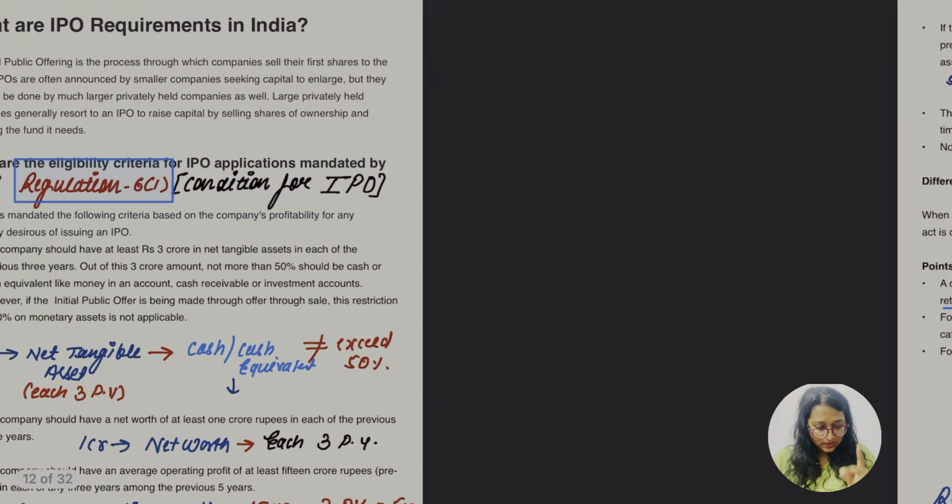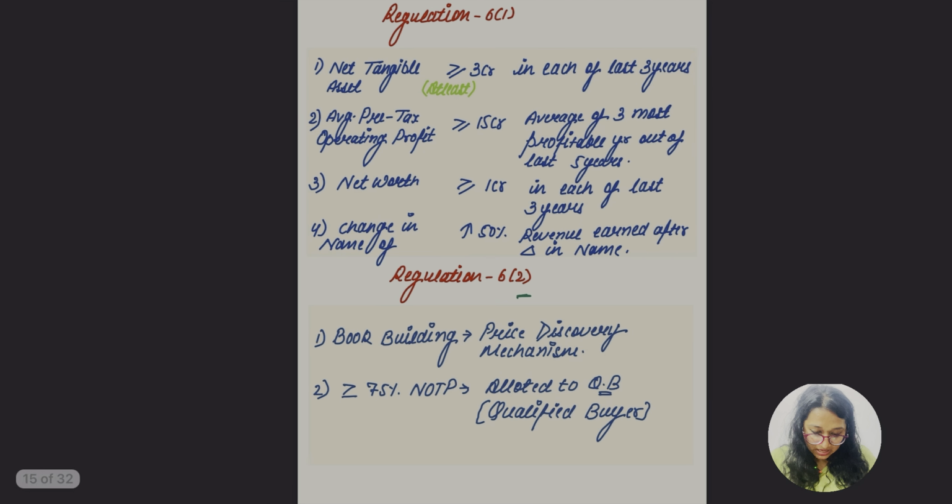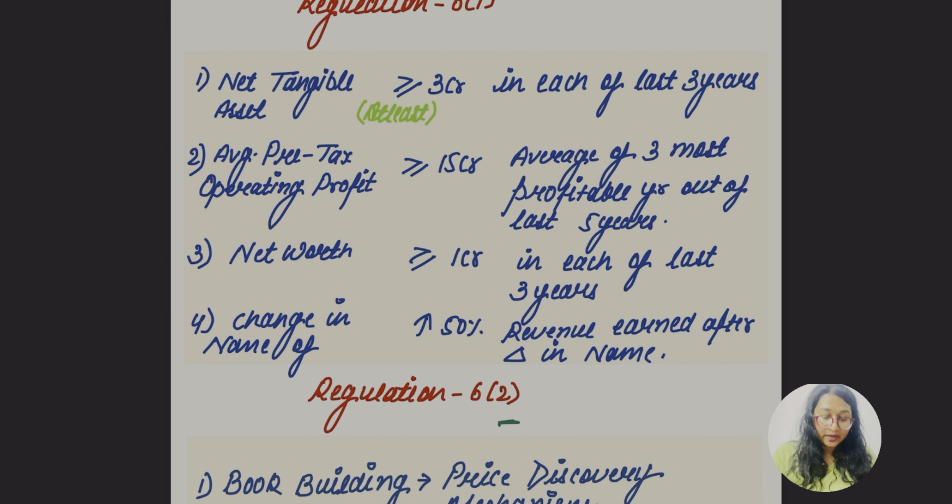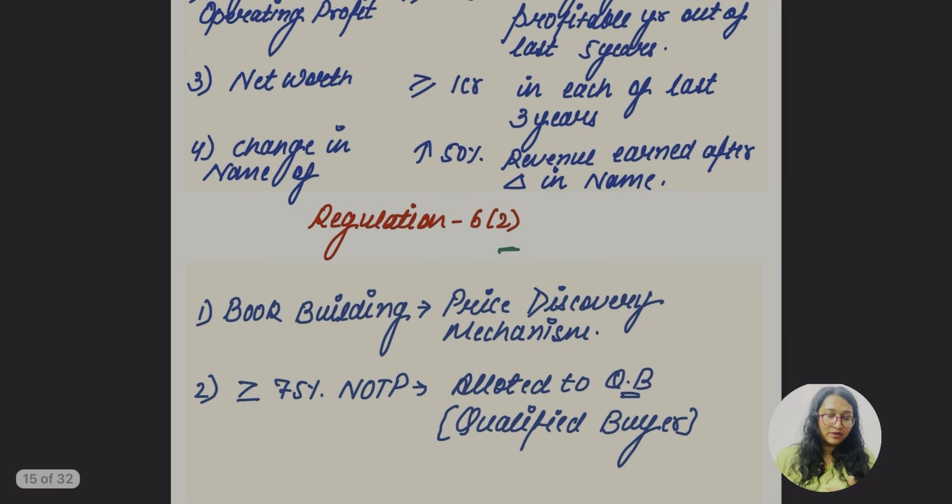Regulation 6 subsection 1 and subsection 2, right? So which is again saying about the net tangible asset, at least 3 crore, how much, in 3 years. Okay, what about the average pre-tax operating profit, at least 15 crore. Average of the 3 most profitable years out of the last 5 years. Net worth at least 1 crore. Okay, and what about the change in name, more than 50%.